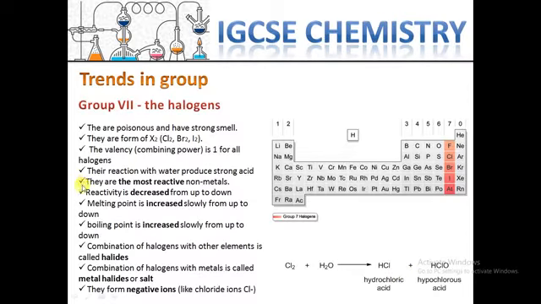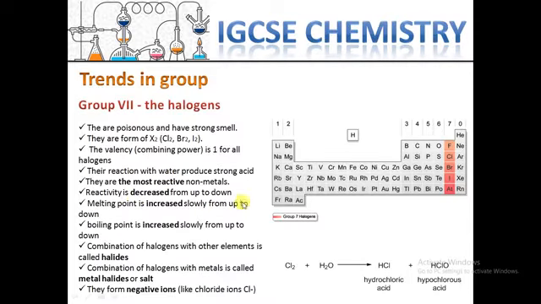And they are known as the most reactive nonmetals. They are nonmetals, but the most reactive. If you remember, group 1 are metals, and when I said they are highly reactive, that means between the whole table and also between metals. But only between nonmetals, halogens are the most reactive.